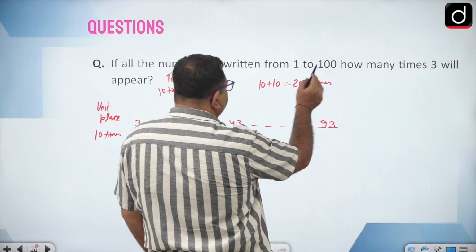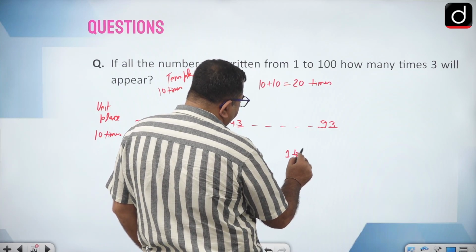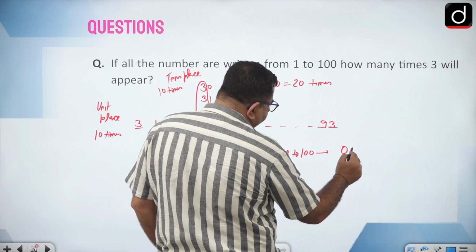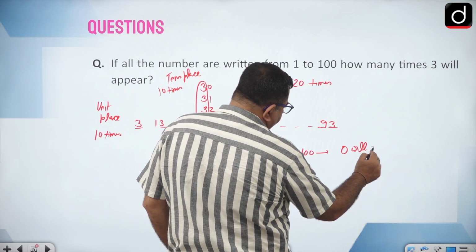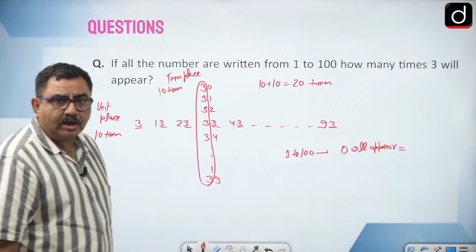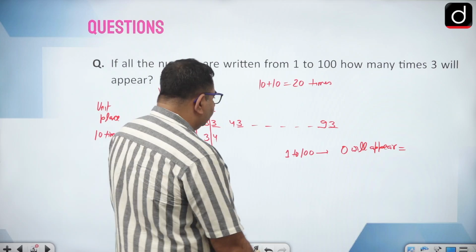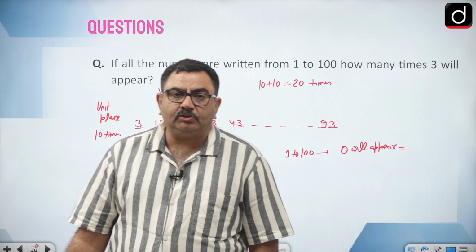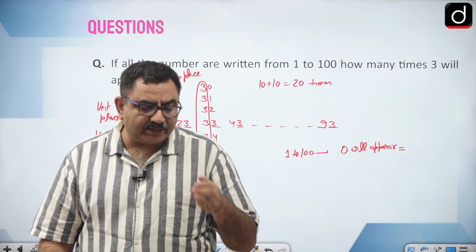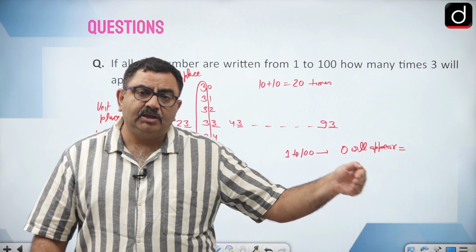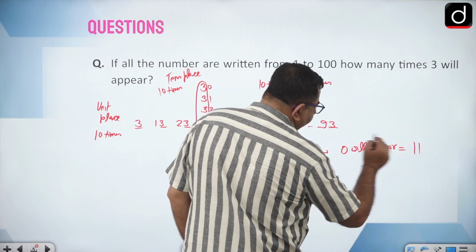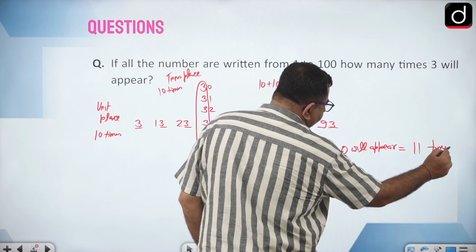Now if I ask that from 1 to 100, 0 will appear how many times? So if you see 1 to 100, how many times will 0 come? 0 would be coming on multiples of 10: 10, 20, 30, 40 till 90. So that is 9 times, and in 100, 2 more times. So 9 plus 2, 11 times.